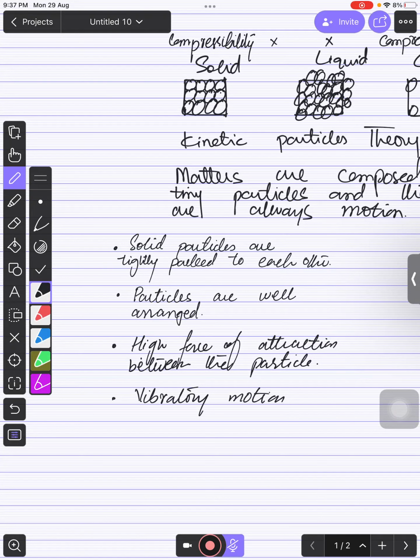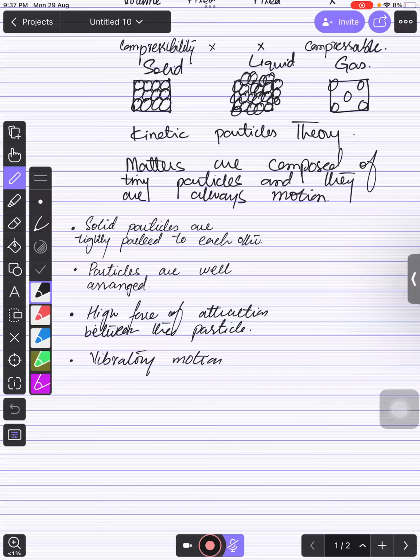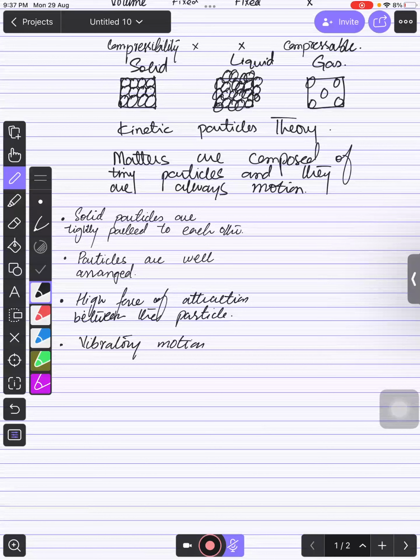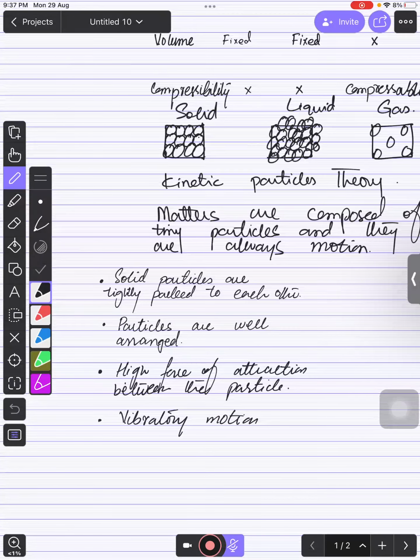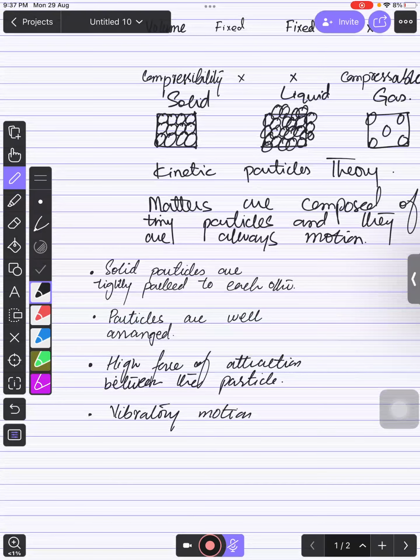So now it is your task. You need to write these 4 points for liquids and gases as well. Just do it quick and send me so I can check. Let me check how you do this. Then I will answer each one of you कि क्या मसला है और हमें इसको किस तरह बेहतर बनाना है. जल्दी से. You need to write down these 4 points for liquids and for gases. Right, बच्चों? Yes.